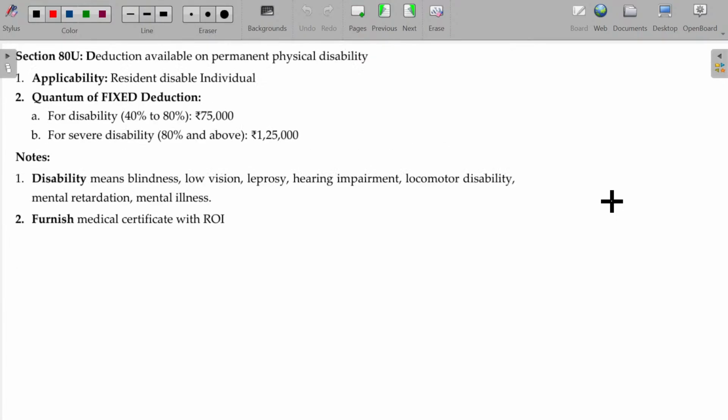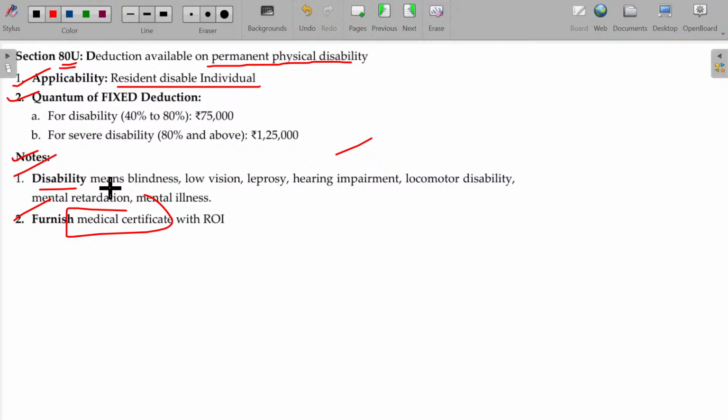Now, 80U. Deduction available in case of permanent physical disability. This is applicable for a resident individual being a disabled person. Quantum same. Disability involves the same and you have to furnish the medical certificate to claim this deduction.